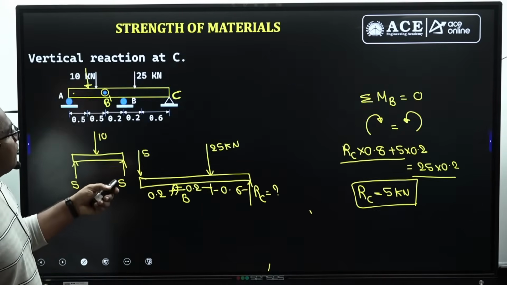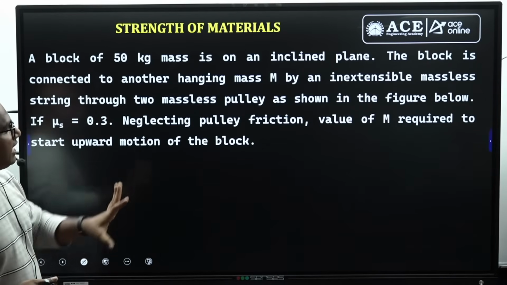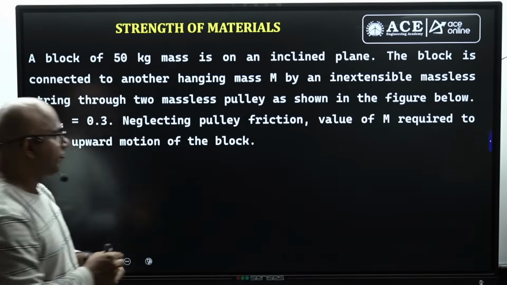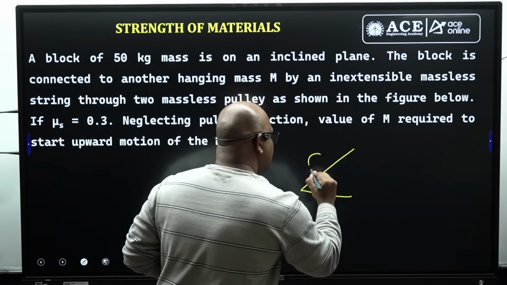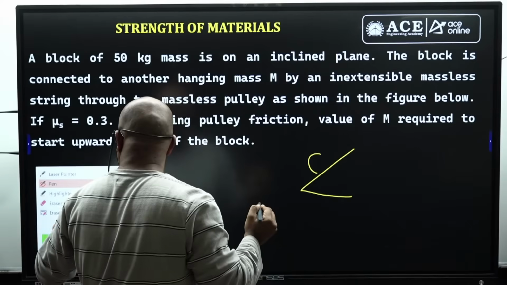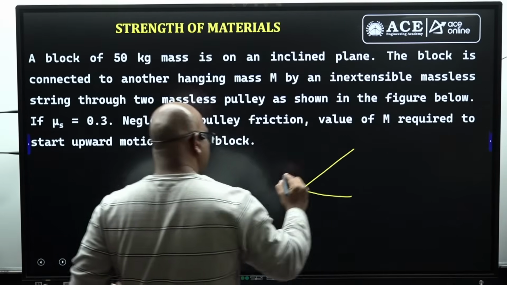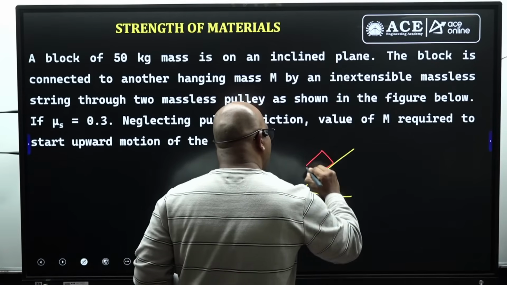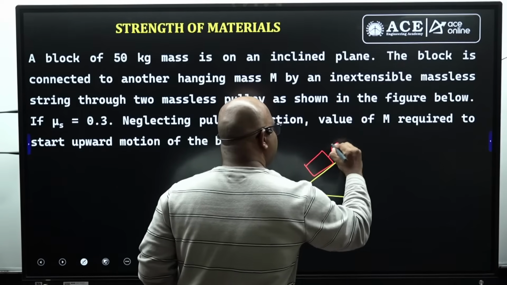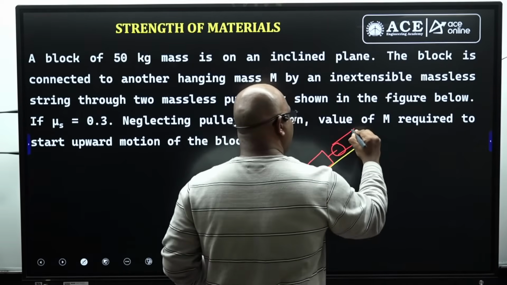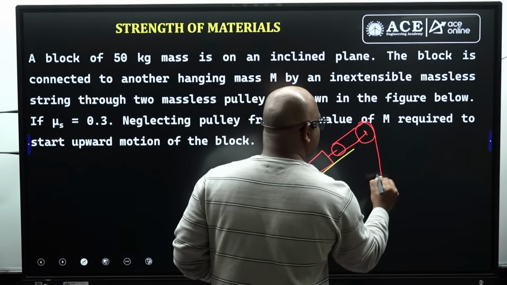Next, this is a question from engineering mechanics, guys. The question was a block of 50 kg. Some figure was missing, sir. Let me draw the figure he has given. Again, a straightaway question, sir. This is the block he has given. This is the block. Pulleys are there, guys. This is the question, guys.